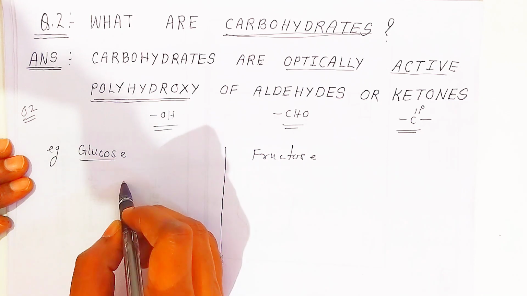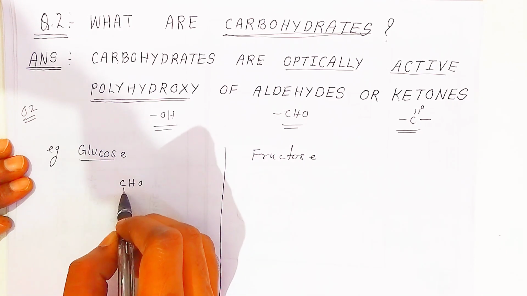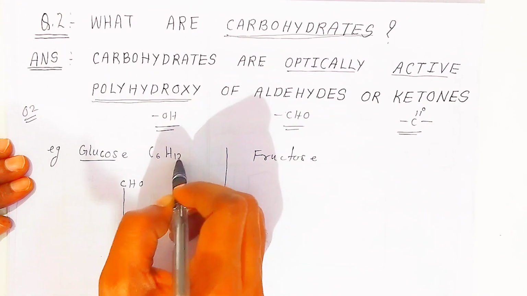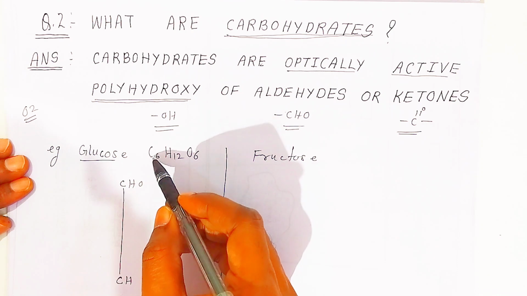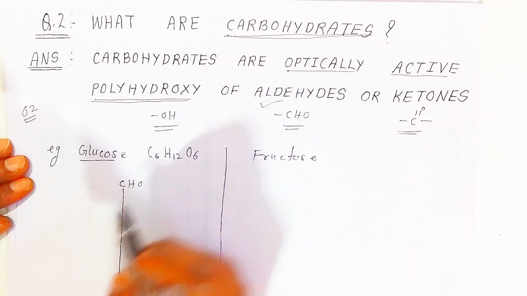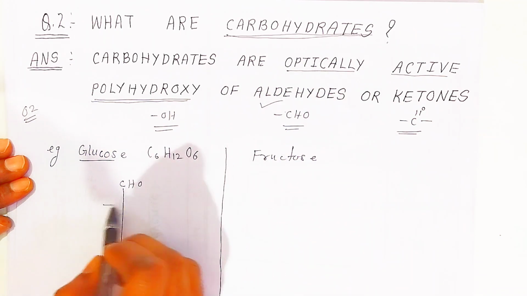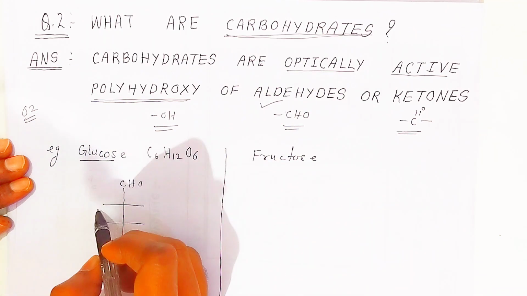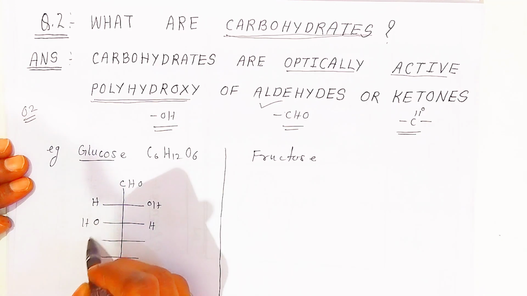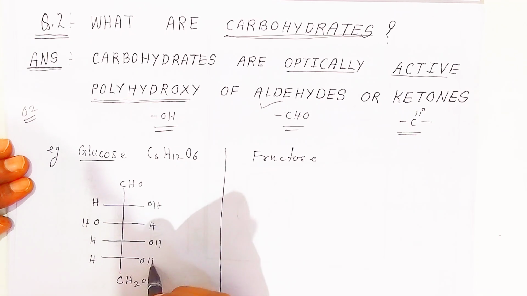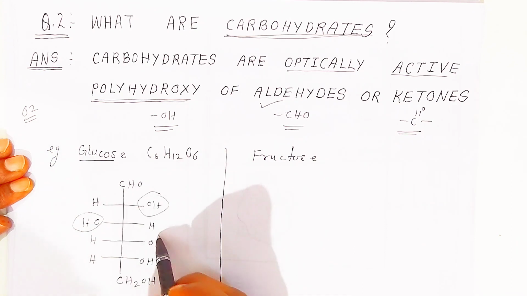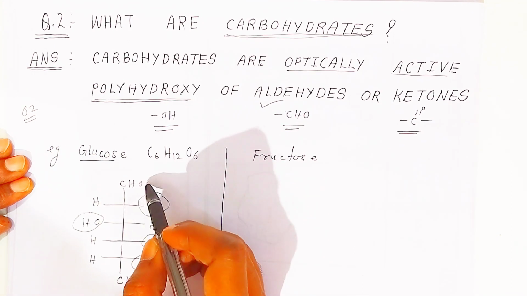See students, in glucose this is the aldehyde functional group. Glucose formula you know, C6H12O6. So it contains 6 carbon. Here I have written 2 carbon, CHO, that is the aldehyde group. Now 4 carbon I am writing in between. This is the hydrogen, this is the hydroxy group, OH. So students, what are carbohydrates I have written? These are polyhydroxy. There are so many hydroxy groups there. So they are polyhydroxy aldehydes.